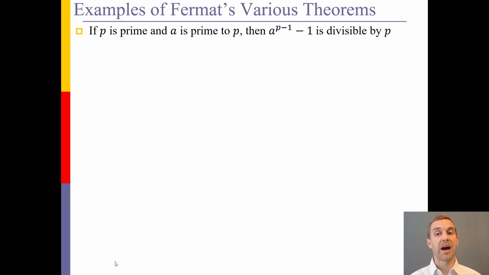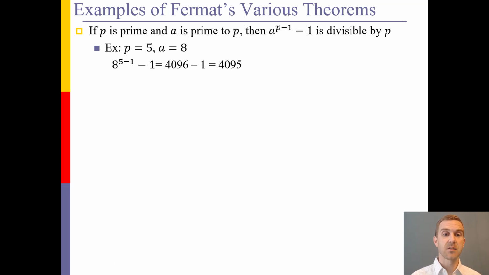is divisible by p. Just to show what that means, say we have our prime number of 5, and 8 is relatively prime to 5. So if I did 8 raised to the 5 minus 1, so 8 to the 4th, and then I subtract 1, I would end up with 4,095. That is divisible by 5. That's what Vermont's little theorem was stating.